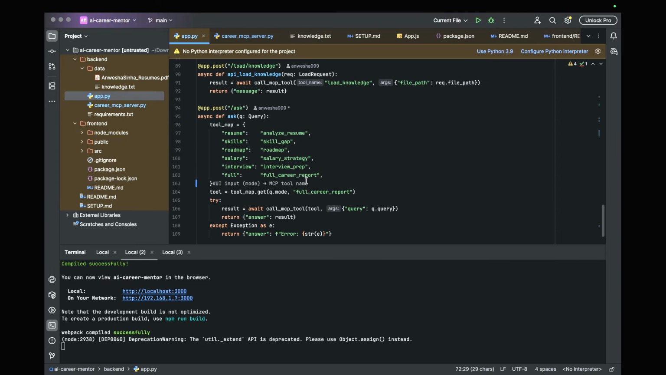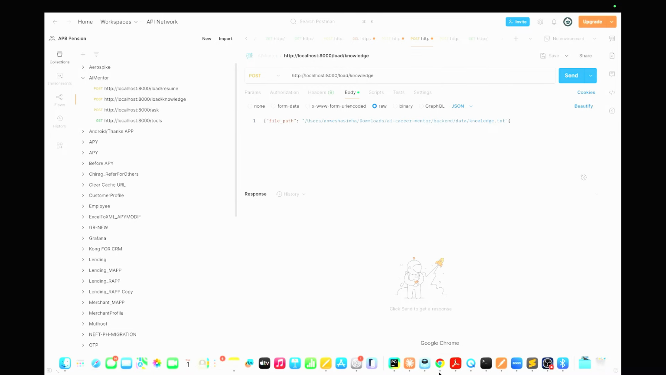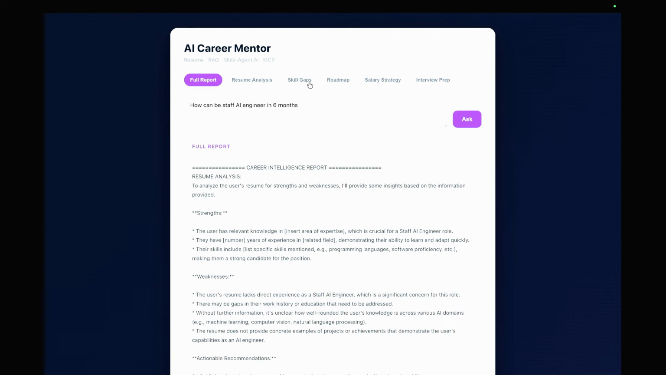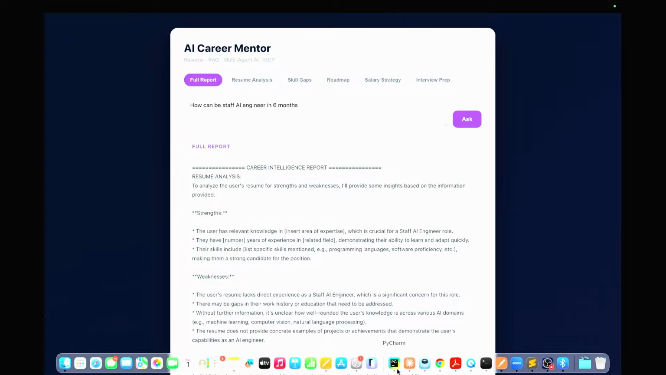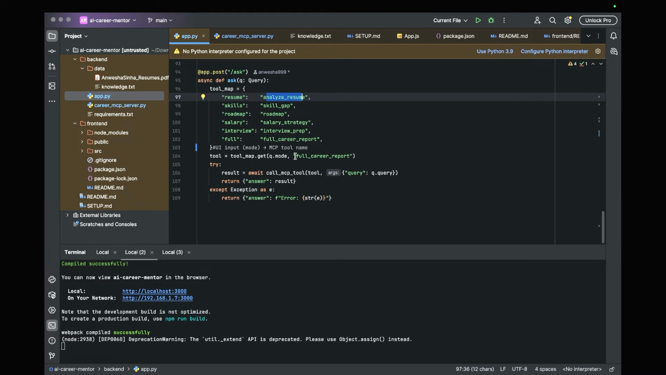The other call which is done here is /ask. In /ask, we are mapping the tool. These are the UI part of it. Like if you see the UI in Chrome, it had resume, skill gaps, roadmaps, salary strategy, interview prep. These are the UI part of it, and these are the tools where I'm just mapping it.